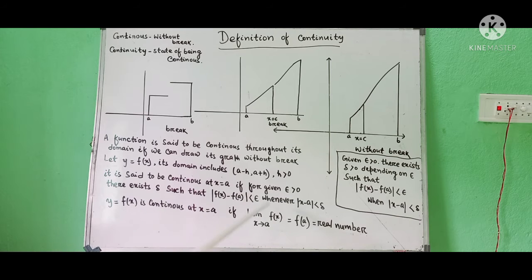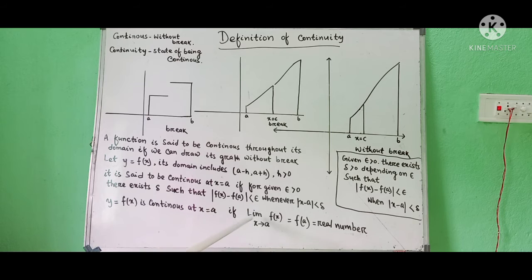Then we can say the function is continuous at x is equal to a. In case of an interval, if y is equal to f(x) is continuous at all points in an interval, we can say the function is continuous on that interval.